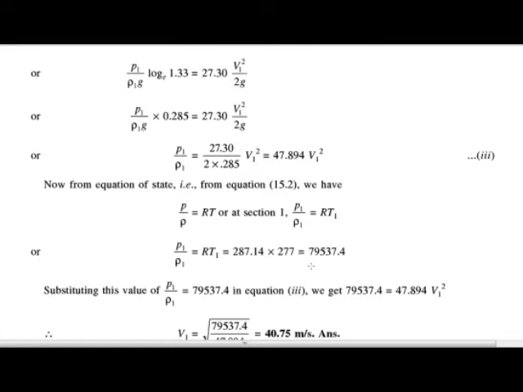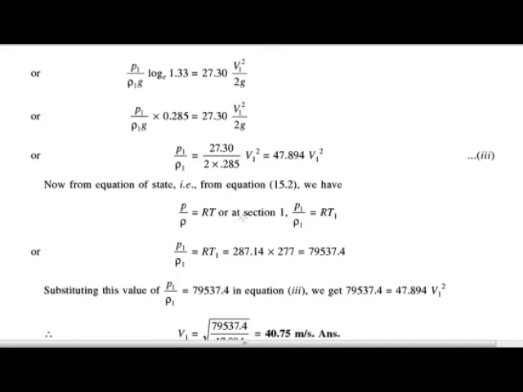Now, from the equation of state, we have the relation between pressure and temperature. The natural gas equation of state is written as P upon rho is equal to RT.